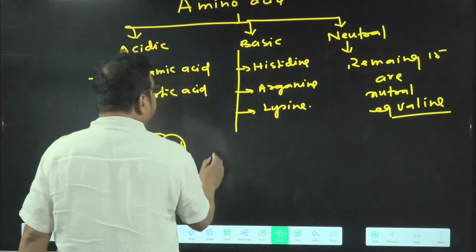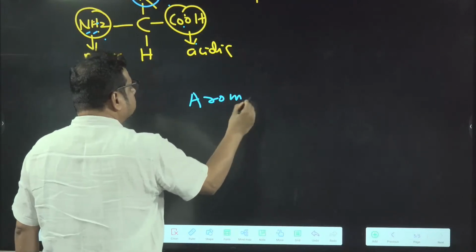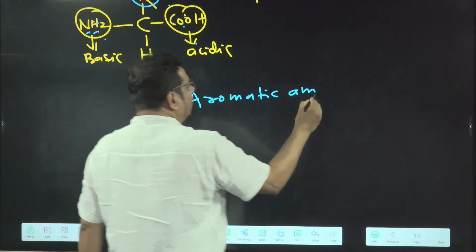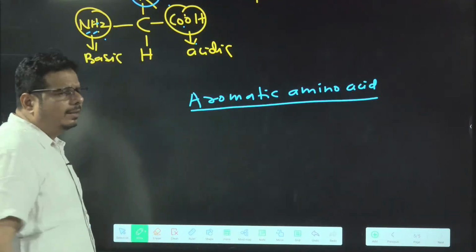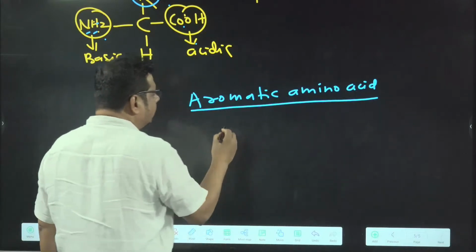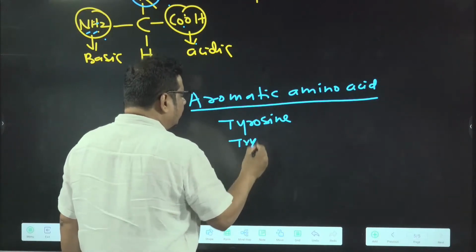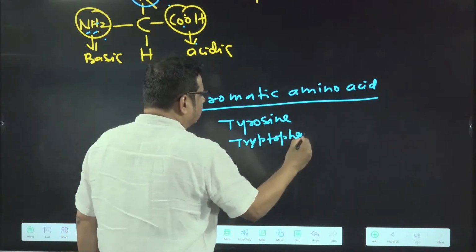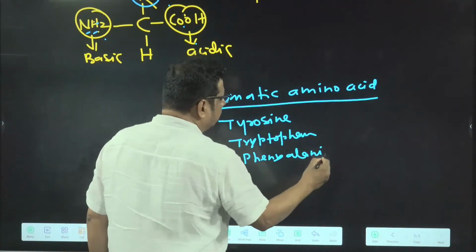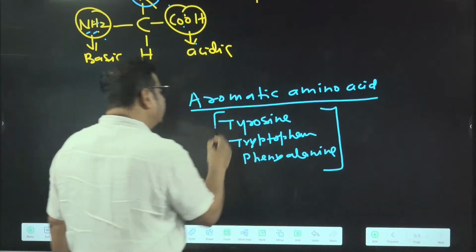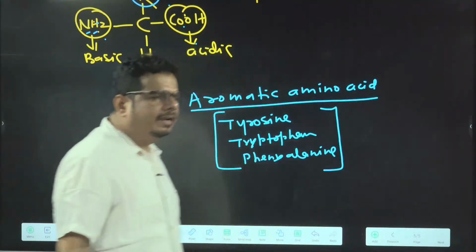Now I am just moving ahead. Have a look here. Now I am going to talk about aromatic amino acids. Give your attention. If you talk about aromatic amino acids, what examples does NCERT write? Tyrosine. Another example? Tryptophan. Another example? Phenylalanine. You know an aromatic compound has a benzene ring. So all these three amino acids have which one? Benzene rings. So they are the aromatic amino acids.